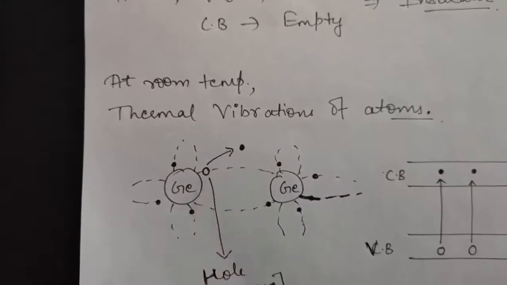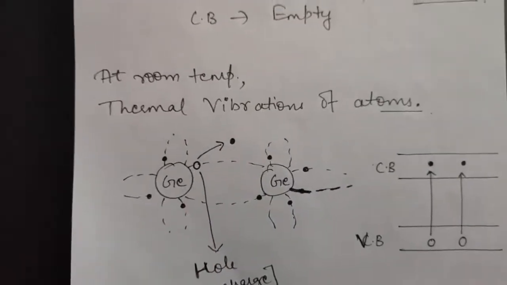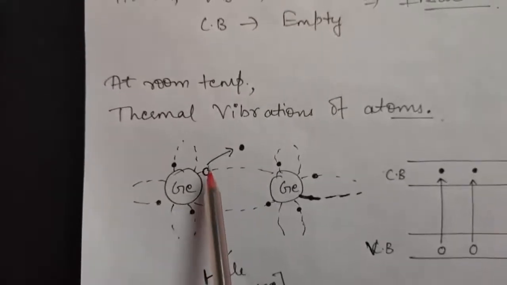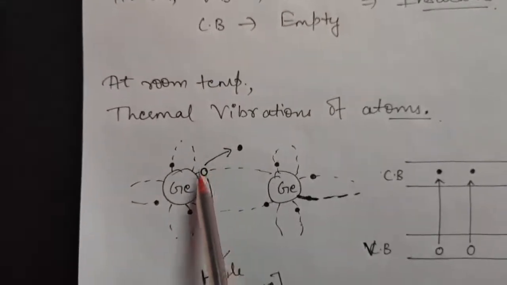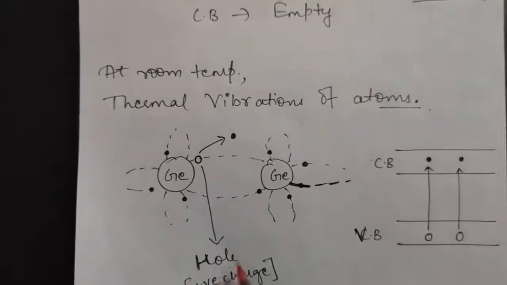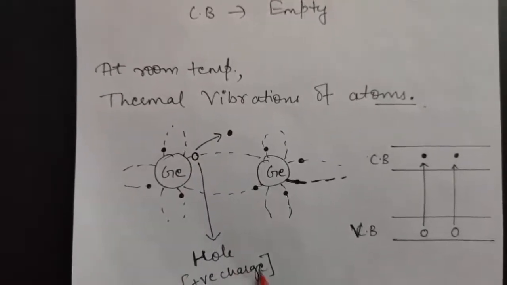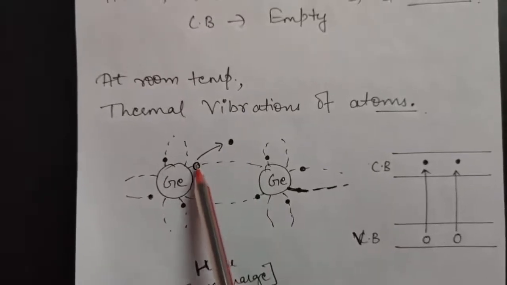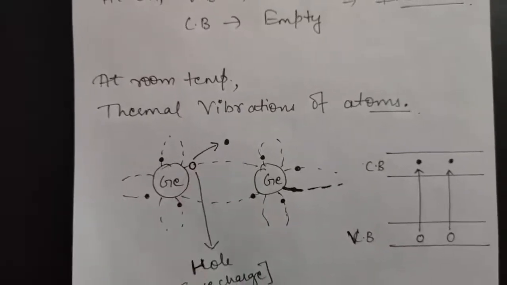Now can you tell me, if the electron has moved, then what will be created? A positive charge. Or we can say if the electron has moved, a hole is created instead, which is nothing but a positive charge. As soon as this electron moves from here, a hole is created here.